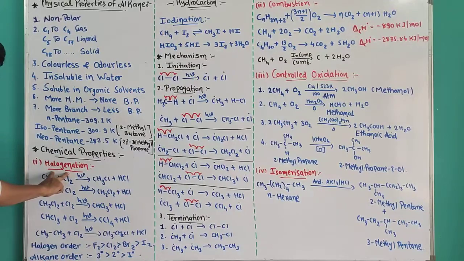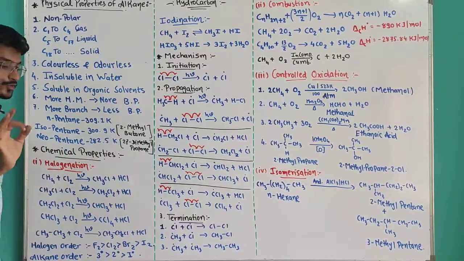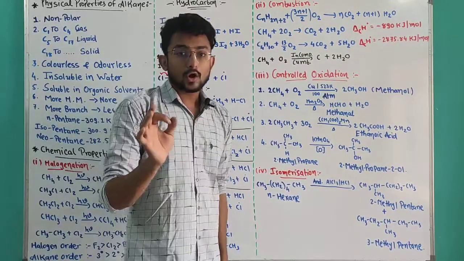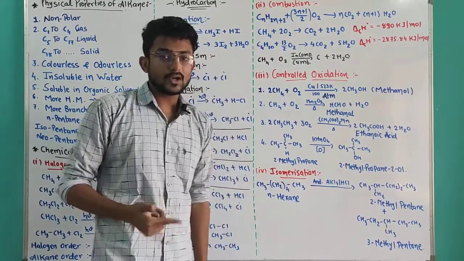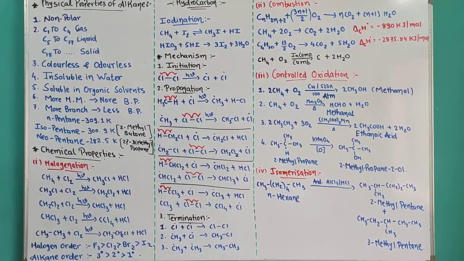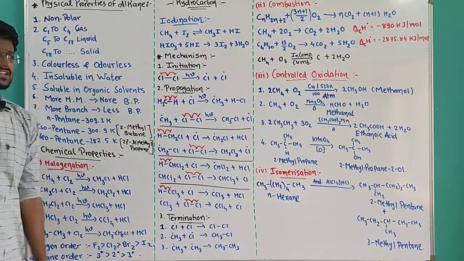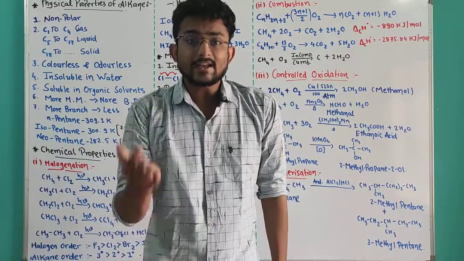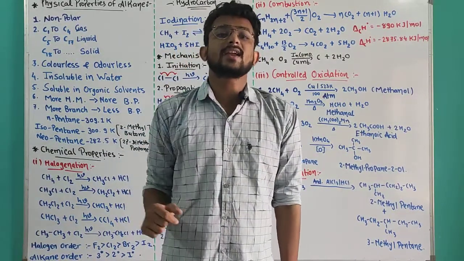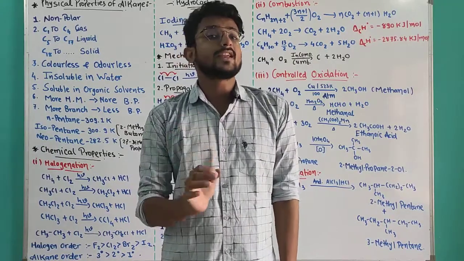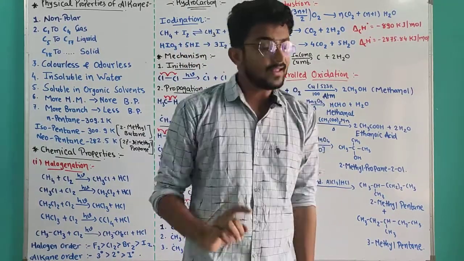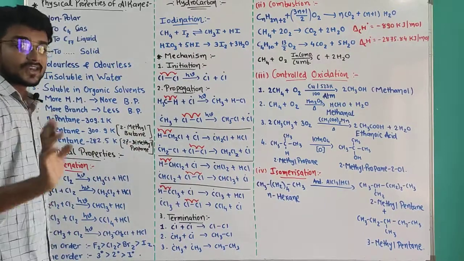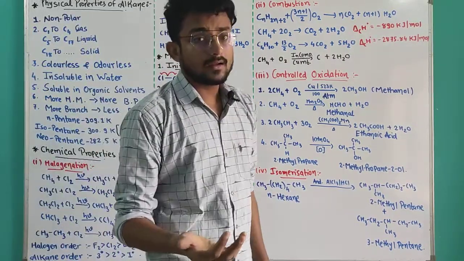Halogenation. Among them, we are going to study chlorination briefly. How does chlorination work? Suppose we have methane. Methane reacts with dichlorine in the presence of sunlight, or ultraviolet light. If you do not have sunlight or ultraviolet light, you have to use a temperature of 573 Kelvin to 673 Kelvin. Then this reaction will occur. As I told you, the reaction will be severe, or difficult.